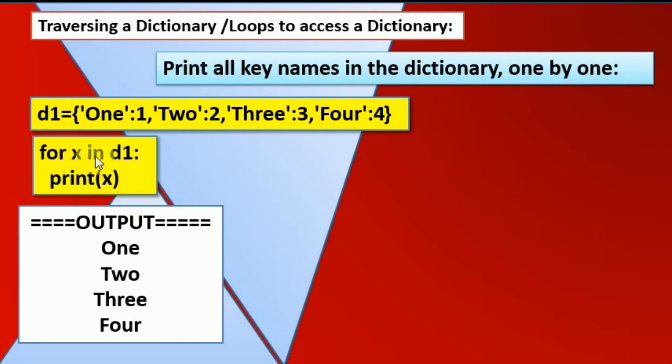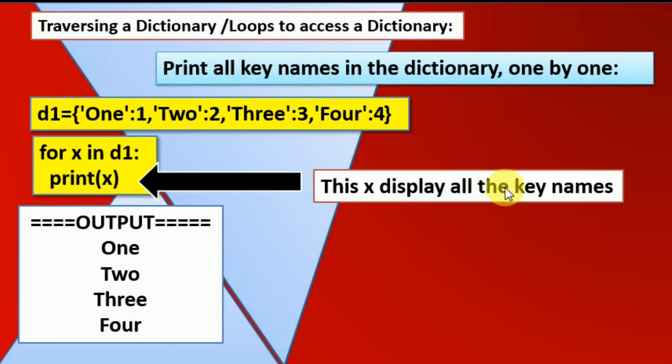We are talking about the keys, means for x in D1 print x. First we declare D1 equals to, these are the strings and these are the keys, and then the colon values. And from this D1 dictionary, we don't want to display everything, we just want to display the key names, that is 1, TWO, 2, 3 and 4, the strings. So the line is for x in D1 colon print x, only x. This x is going to store all the keys, and when we run this program it will display me 1, 2, 3, 4 like this.